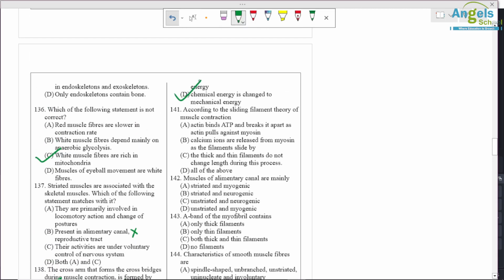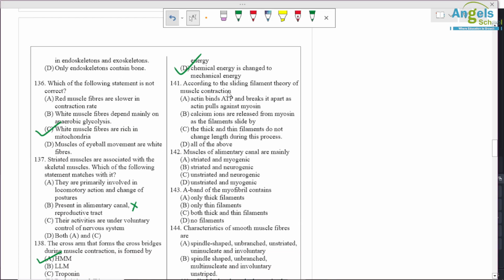Question number 141. According to sliding filament theory of muscle contraction, thick and thin filaments do not change their length during this process. Option C is correct. Actin binds to ATP. No, myosin binds to ATP. Head of the myosin. Then calcium and ions are released from myosin as filaments slide by. So again, wrong statements. Okay, only C option is correct.